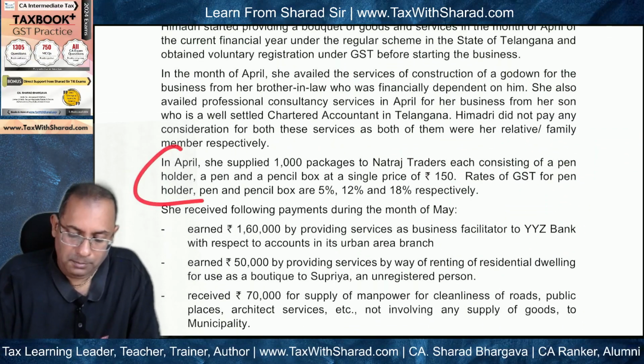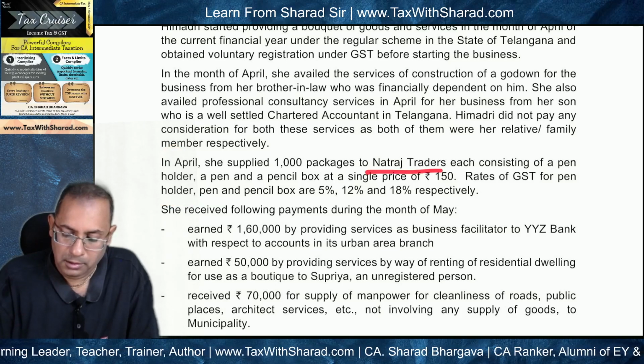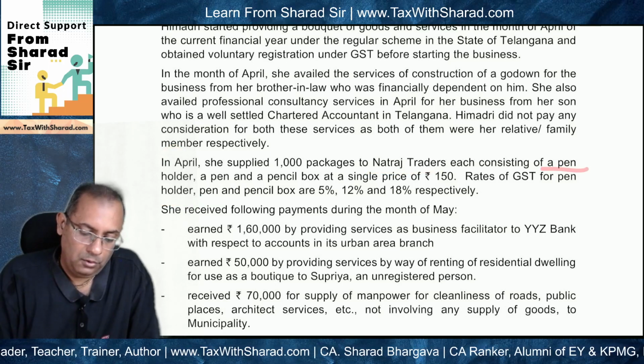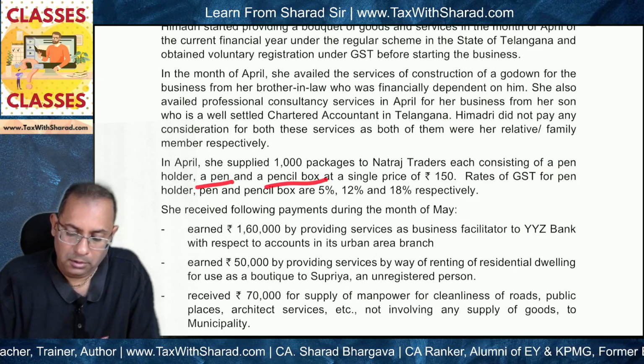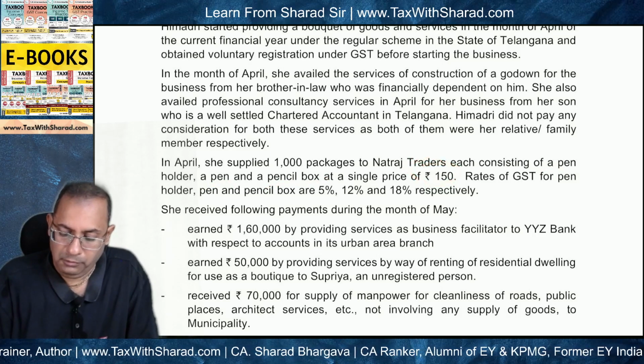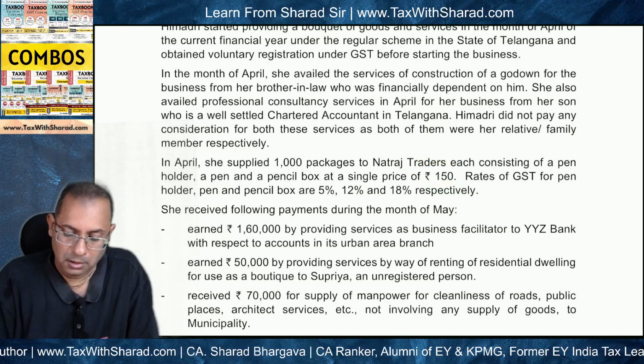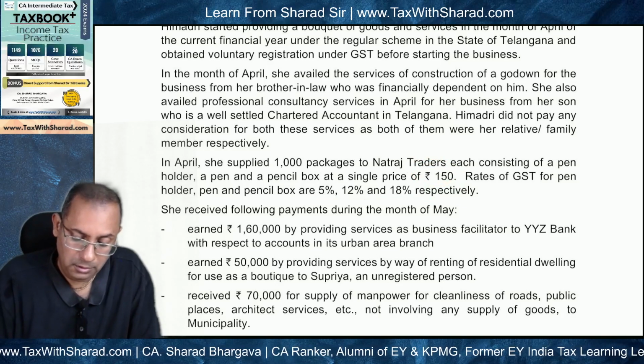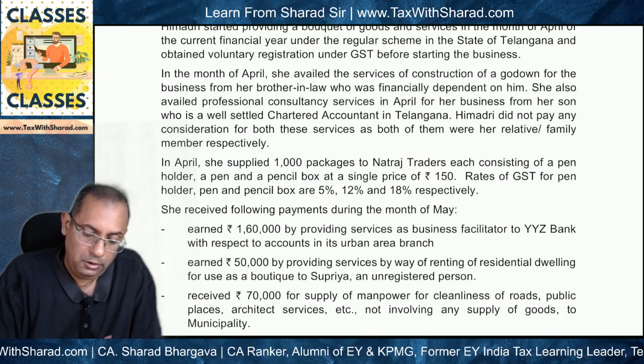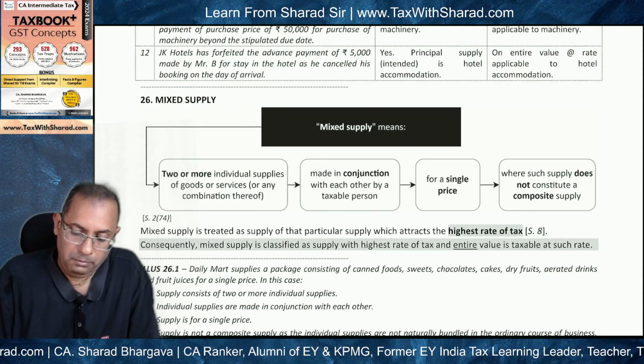In April, she supplied 1000 packages to Natraj traders, each consisting of a pen holder, a pen and a pencil box at a single price of 150. Rates of GST for pen holder, pen and pencil box are 5%, 12% and 18% respectively. So if you look at the concept of a mixed supply,